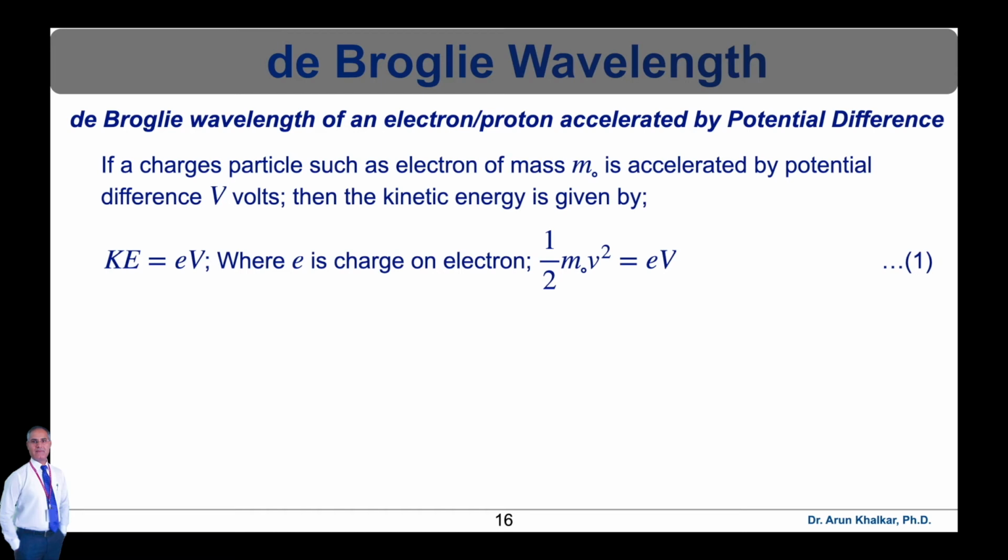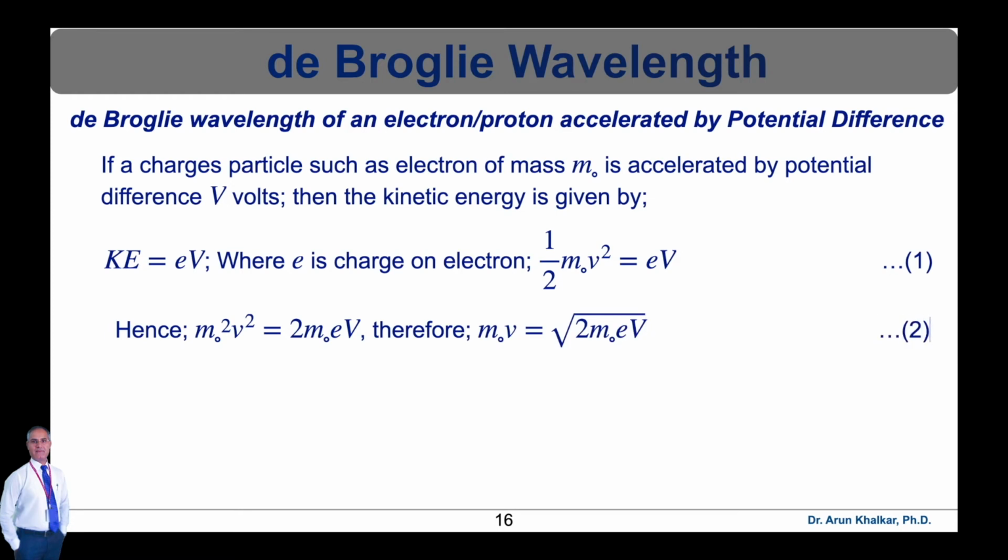So we just combine the equation of kinetic energy with its charge and the potential difference. Hence we can write equation number 1 as m0 square v square is equal to 2 m0 e into capital V. Therefore m0 v is equal to the square root of twice m0 e into capital V. So this is equation number 2.